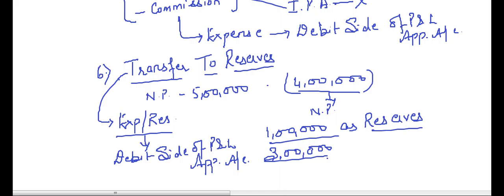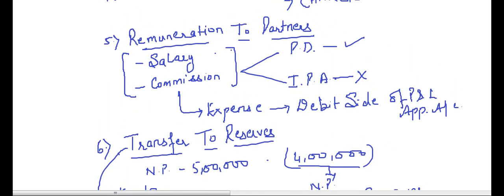So the two things I have told you today, one is the remuneration to partners. It can be salary, it can be commission, or any other kind of remuneration. If it is provided in the partnership deed, we will have to pay this remuneration to the partners. It is an expense for the firm. That's why we will show it on the debit side of profit and loss appropriation account.